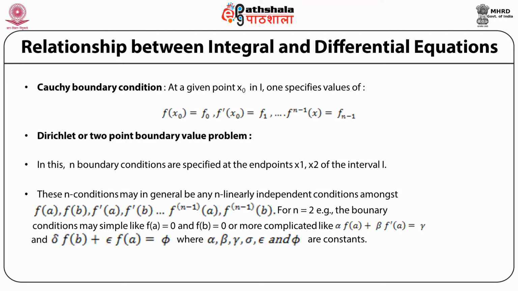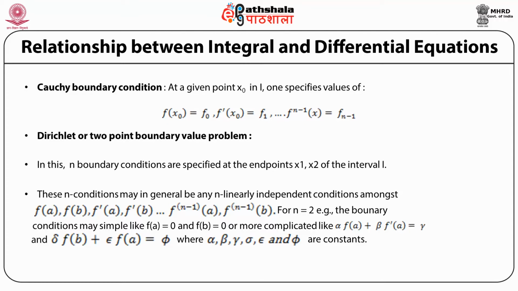These n conditions may in general be any n linearly independent conditions amongst the functions evaluated at these two boundary endpoints a and b and their derivatives at these endpoints a and b.